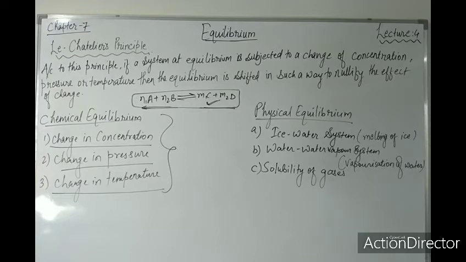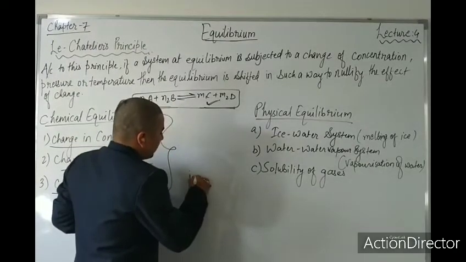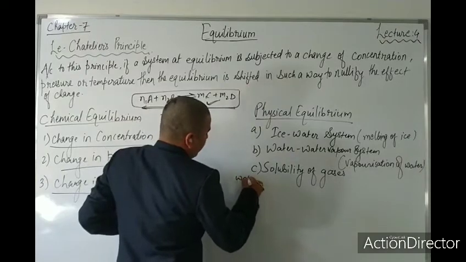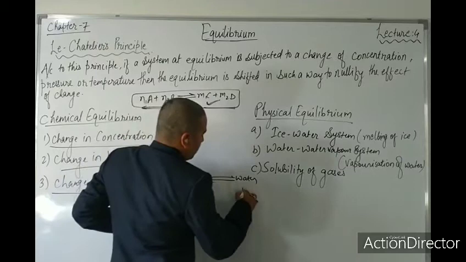So if I talk about ice to water, what will happen? Can you tell me? Melting of ice is accompanied by the absorption of heat. It is endothermic and there will be a decrease in volume. What will happen? There will be a decrease in volume. Just suppose this is ice and this is water. It is an equilibrium reaction. So here H2O ice and here H2O water.